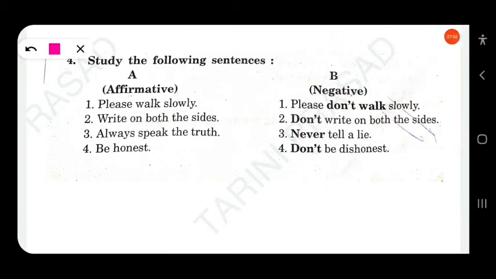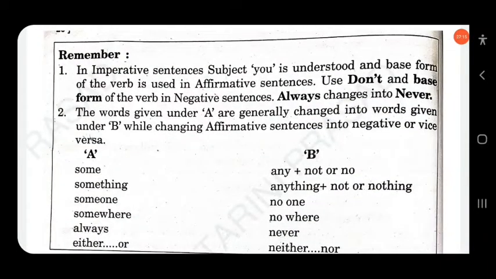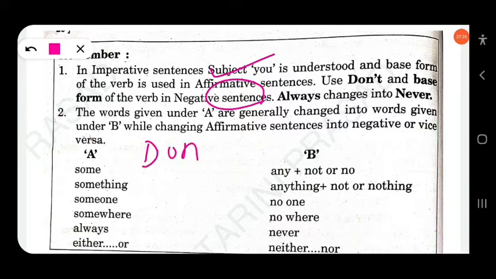So you find here, when we make it negative, we just add don't or never. Remember, in imperative sentences the subject "you" is understood and the base form of the verb is used in affirmative sentences. Use don't and the base form of the verb in negative. Don't go there, that means don't plus the base form go. And always changes into never, as in the previous examples. Always speak the truth, never tell a lie. Don't write "don't always speak the truth." This will be wrong.